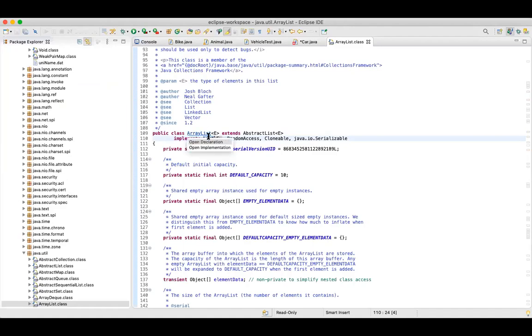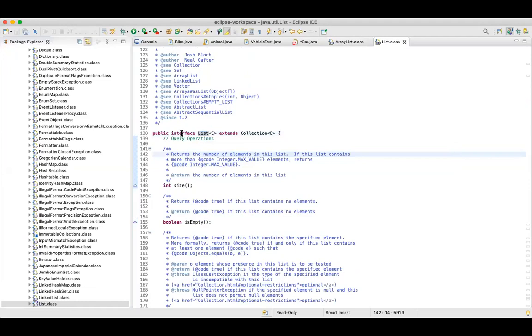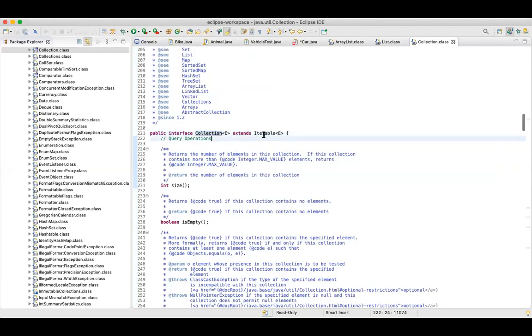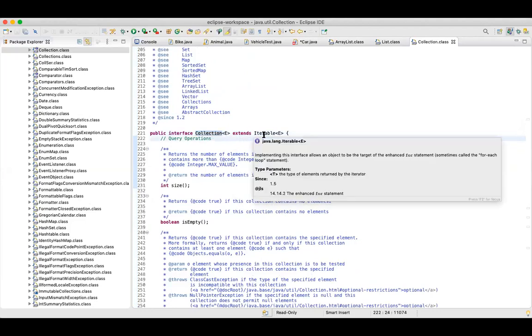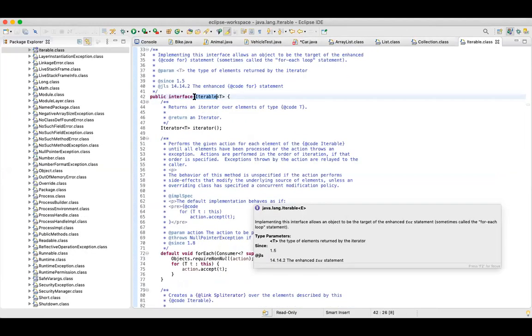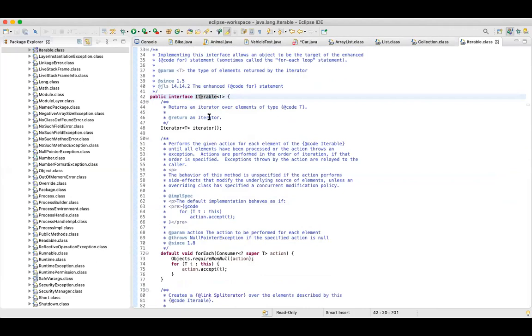Now when I click on List, we see public interface List, which is extending Collection. When I click on Collection, we see public interface Collection, which is extending Iterable. Iterable was our base interface. And when you click on Iterable, you see this is the base, public interface Iterable.